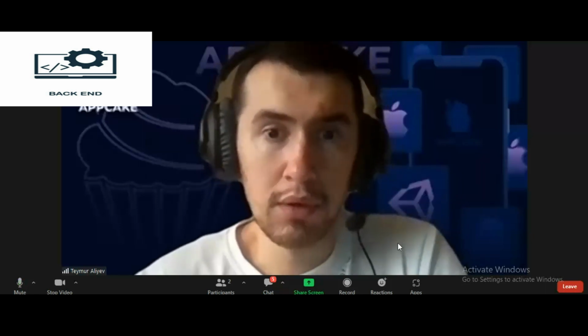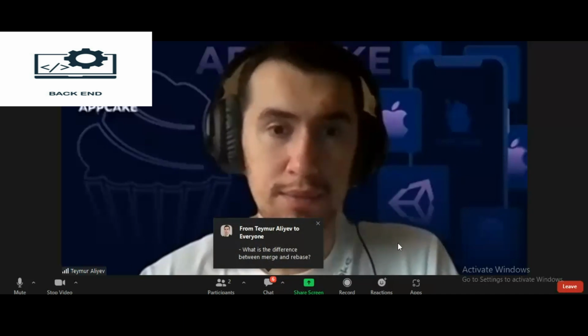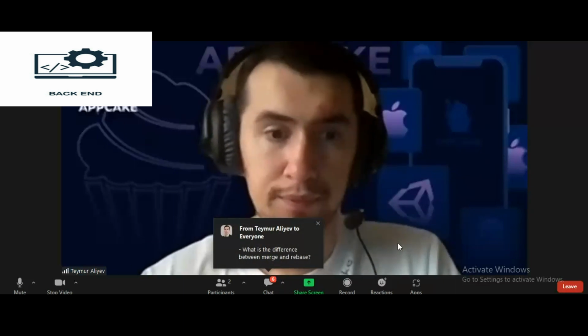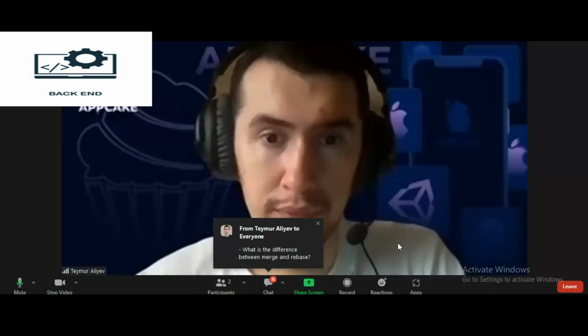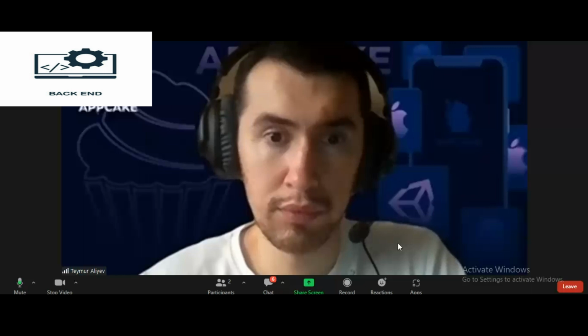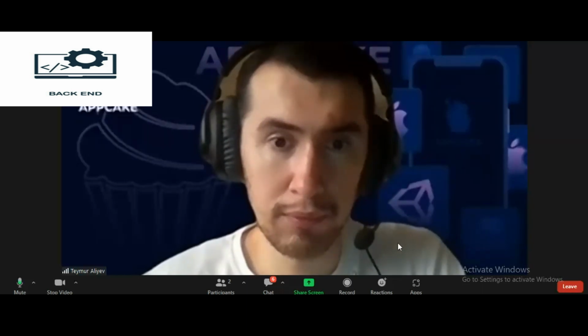Okay. What is the difference between merge and rebase? Yes, in Git, merge and rebase are two different methods for combining the changes from multiple branches. Merge is a command that is used to combine the changes from one branch into another branch by creating a new commit that represents the combined changes.